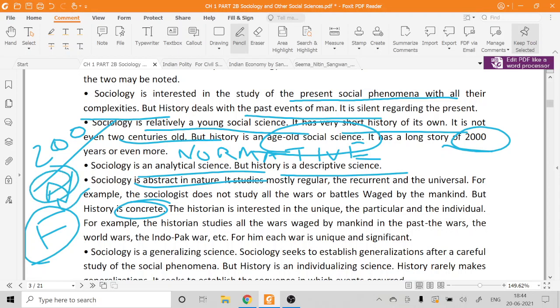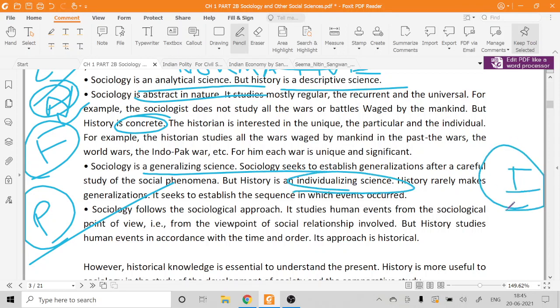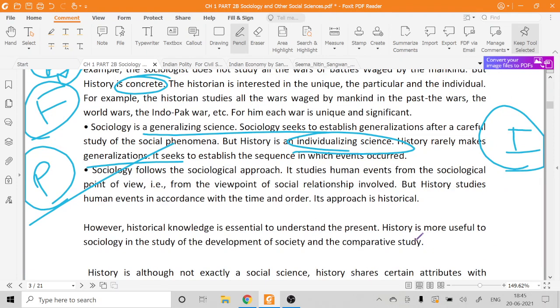So sociology is a generalizing science, because it tries to establish a pattern across all types of societies. But history is an individualizing science. Why? Because it studies society in an isolated manner, event-wise. History rarely makes generalizations. History will not try to say that the American War of Independence or the French Revolution had this common pattern. History will never do that.